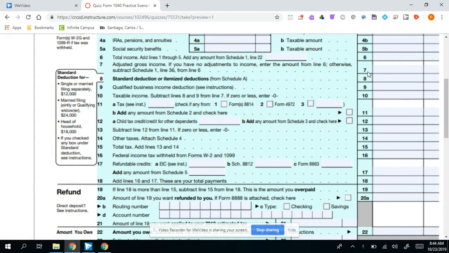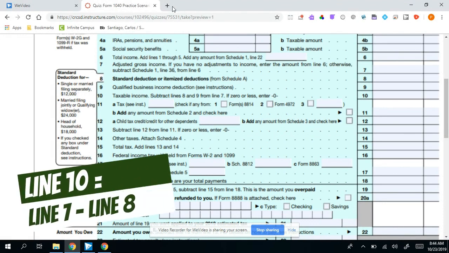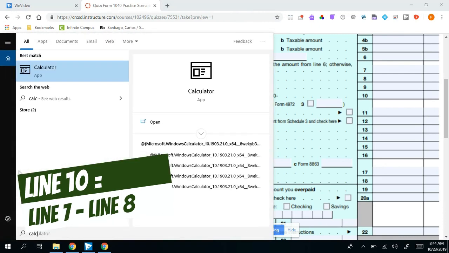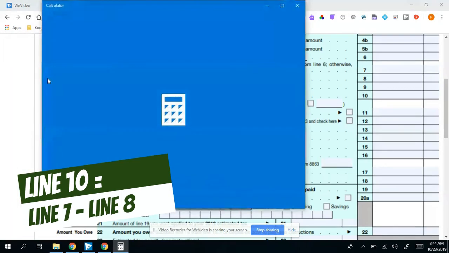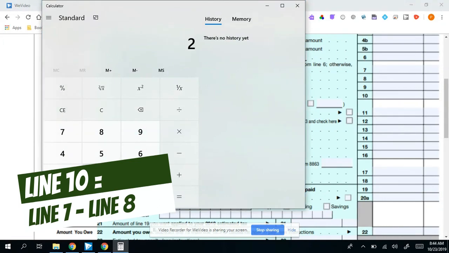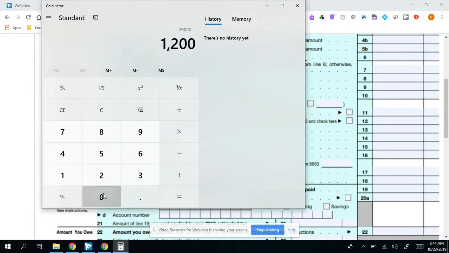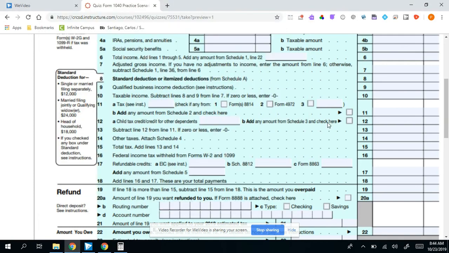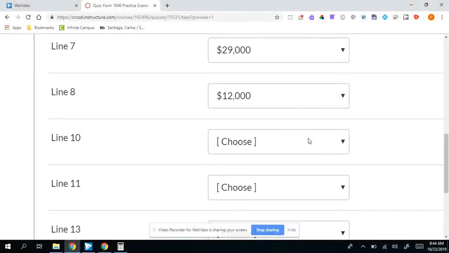Line 7 was that $29,000. Line 8 is going to be the standard deduction. And so, if I wanted to bring up my calculator, going with the $29,000 that I had on line 7, minus the $12,000 on line 8, which tells us Bob's taxable income is going to be $17,000.